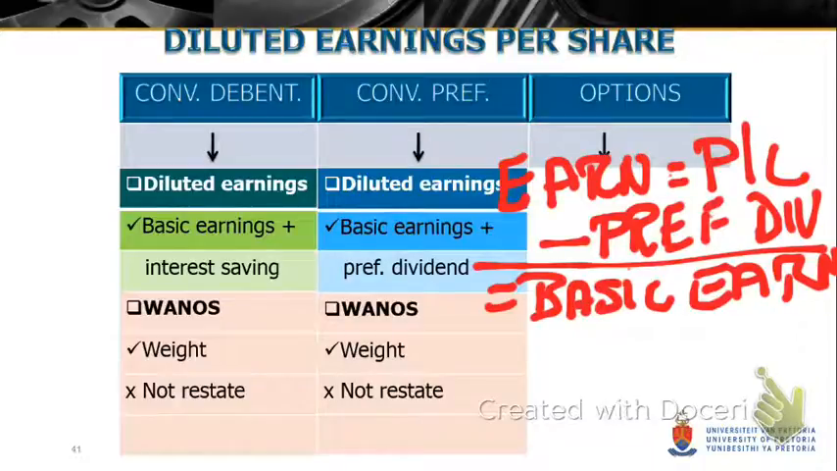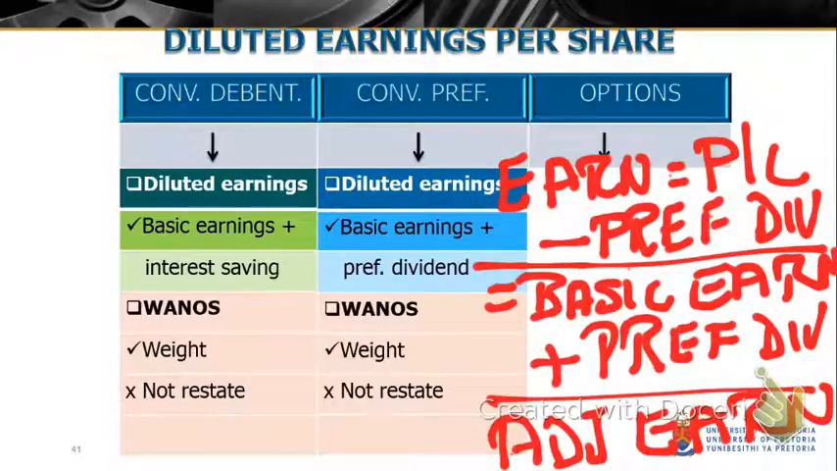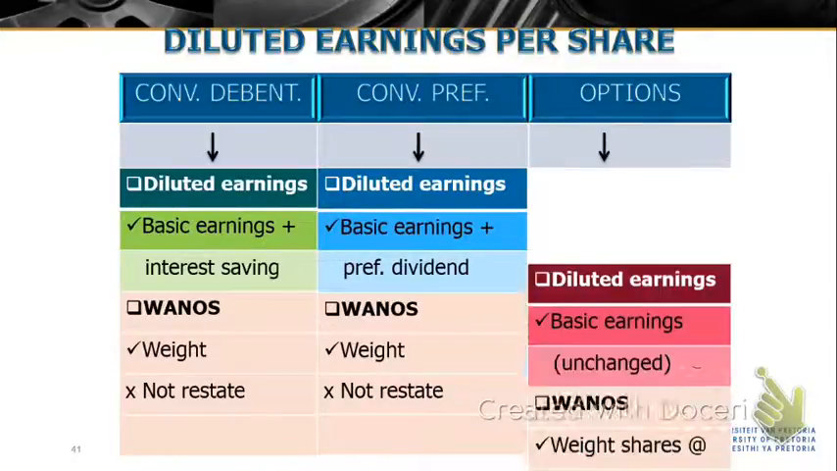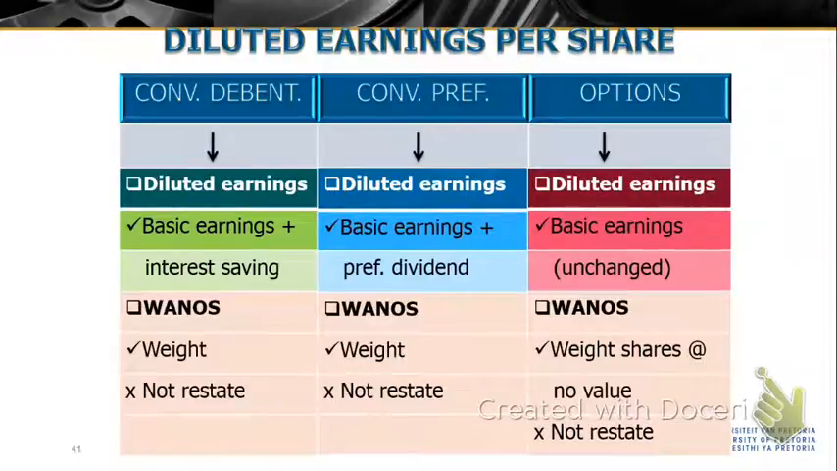So if we want to add that back, add the preference dividend back so that we can have the adjusted earnings for the dilution, then we're on the right track. Please make sure that you understand that calculation there clearly. Then the WANOS, exactly the same as we said previously. Because there's new shares issued, we have to adjust the WANOS with the number of new shares and weight it where necessary. On the last slide, the options.